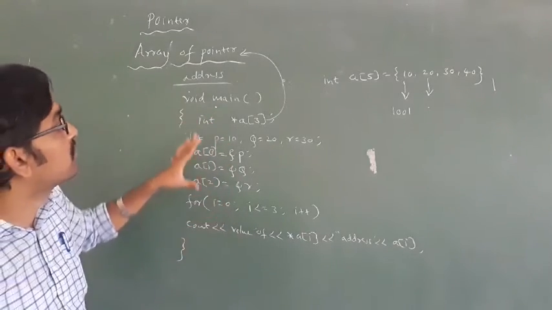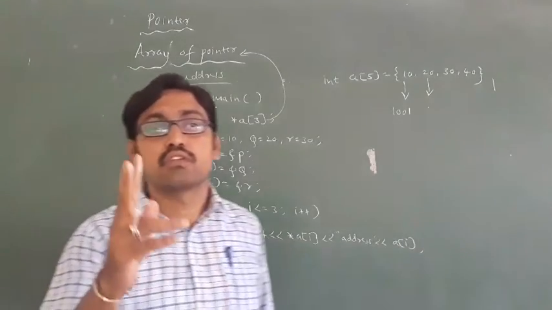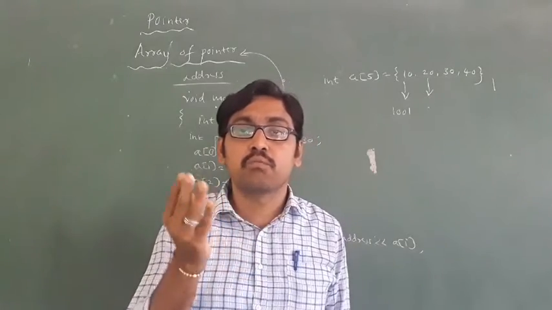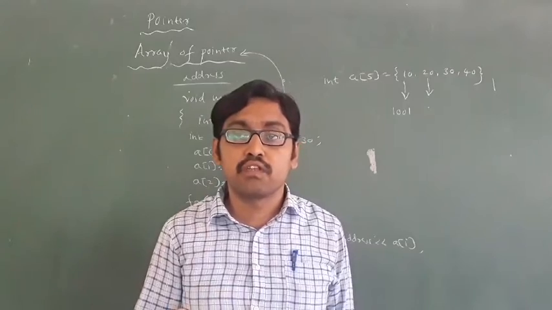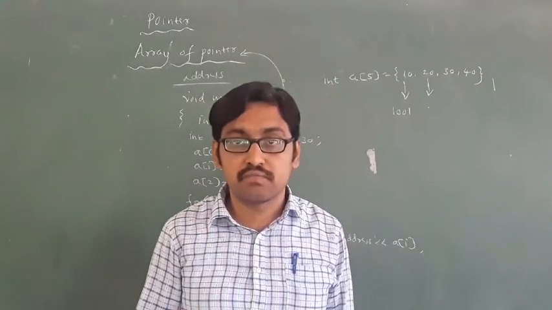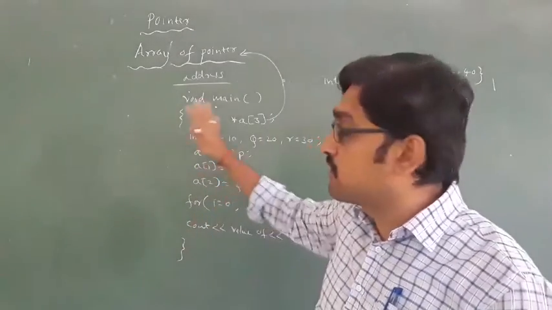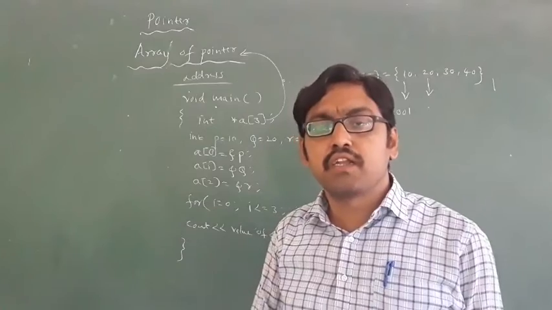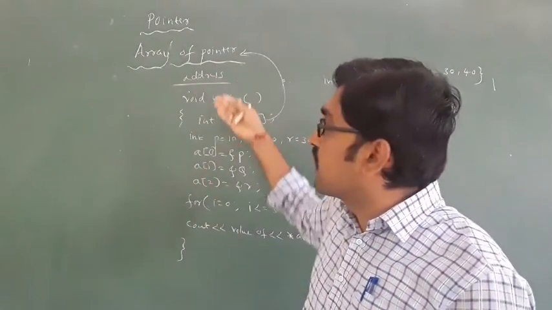Okay, you have to write the small example. This is what today's topic is. Today we discussed the relationship between array and pointer, and what array of pointer is. Array of pointer means nothing but a collection of addresses. This is what you have to remember. You have to practice this. Practice, and if you practice, you will understand a little. Got it? Okay, this is array of pointer.